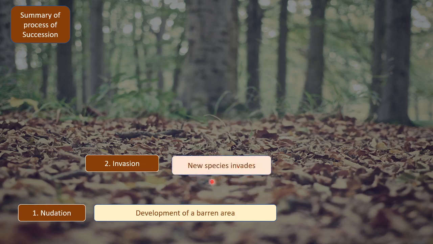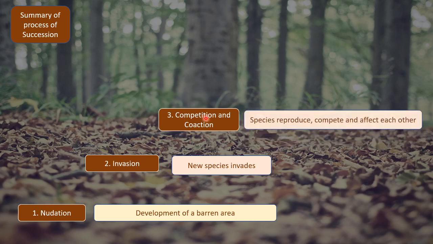That is, new species arrive in that area. They get dispersed from some other area to the new barren area, either by air dispersal or water dispersal.